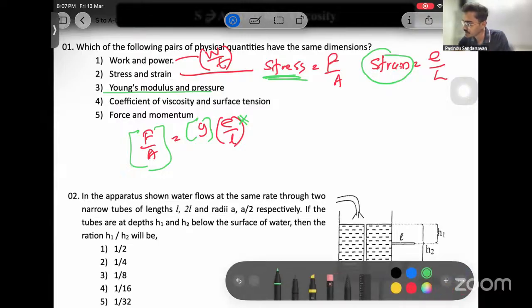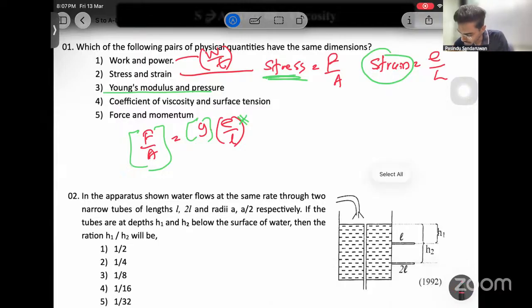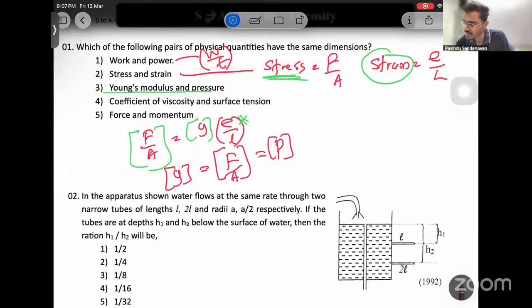Then the dimensions of Young's modulus are those of F over A, which is equivalent to the dimensions of pressure. No need to find more. Pressure equals F over A, that's the general equation of pressure. Then that's the answer.